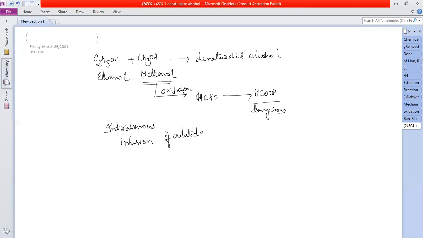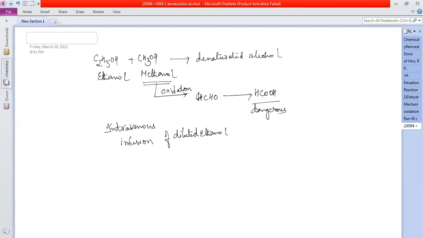After formaldehyde, what will we get? Ethanol plus methanol gives denatured alcohol, which then gives formaldehyde. Then next, what will we get? Why is this denatured? Why is it not fit for drinking? If we drink it, what happens?